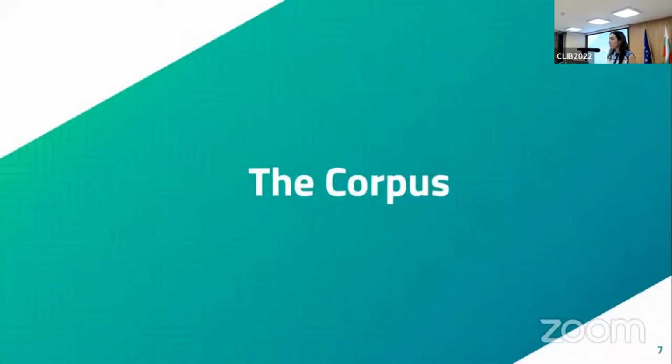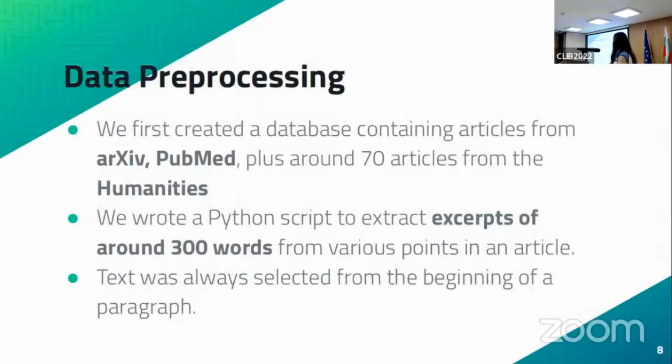So getting a bit more into detail about how the corpus looks like and what we did to create it. As I said, what we care about is academic articles. So to annotate academic articles, we needed to start with a database consisting of academic articles that we could work on. So the way that we did that was we first created a data set containing articles from a variety of sources. So we took some articles from arXiv, some articles from PubMed, and then we also added around 70 articles from the humanities.